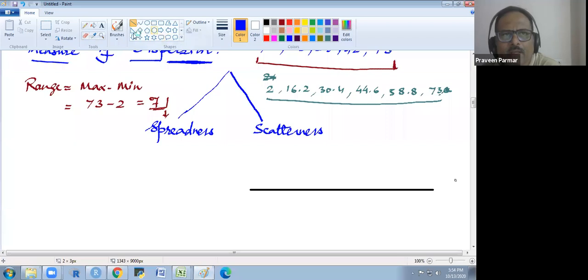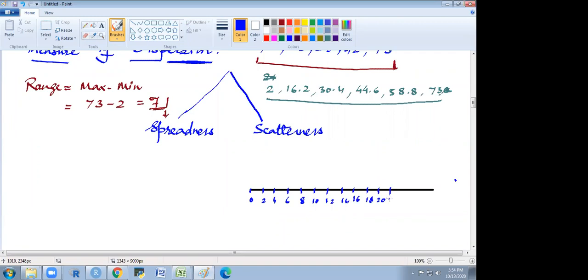Suppose here I have 0, then 2, 4, 6, 8, 10, 12, 14, 16, 18, 20, 22, 24, 26, 28, and 30.